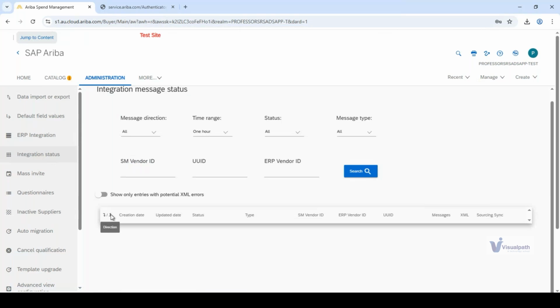Arrow upward means Ariba to backend, and arrow downward means the supplier has been pushed from backend to Ariba. So in the integration status, what we do is try to figure out the status of the movement of data. In the next session, we will learn how to mass invite, how to activate or deactivate, how to cancel the qualification, and any kind of template upgrade.